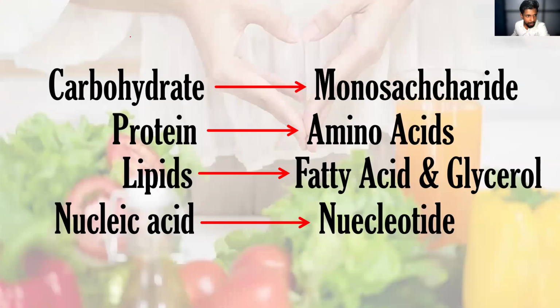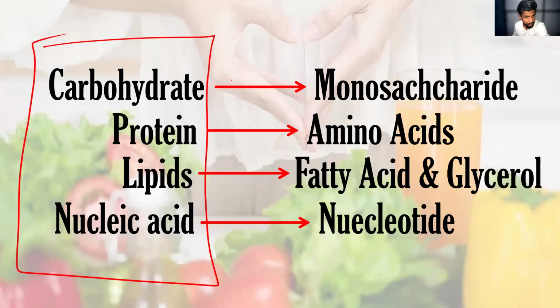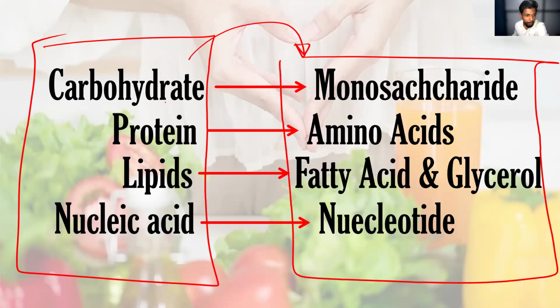Here we have the complex organic compounds. Carbohydrate is a complex organic compound, so we are going to convert the carbohydrate into monosaccharide. These are the simple organic compounds. Protein is a complex organic compound. Amino acid is a simple organic compound. So we are going to convert these complex organic compounds into simple organic compounds. This is called digestion of the food.